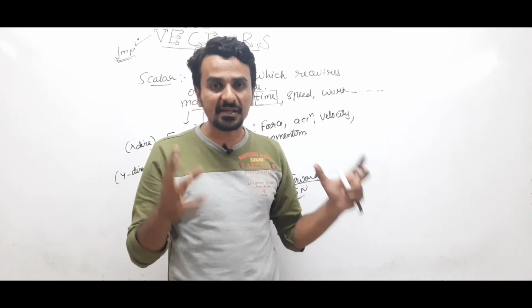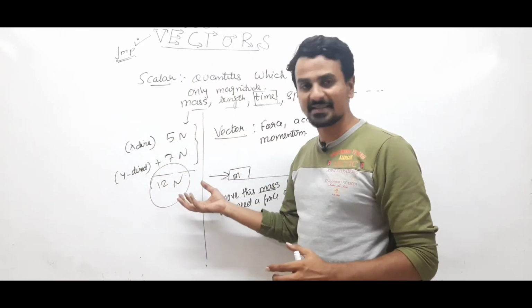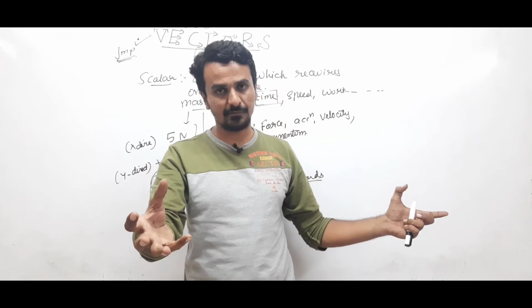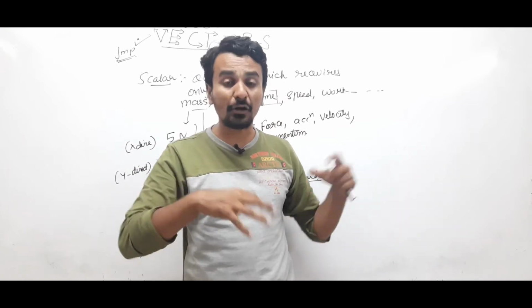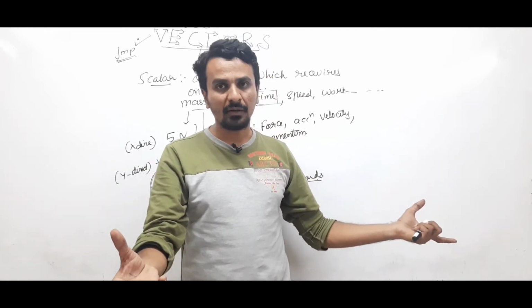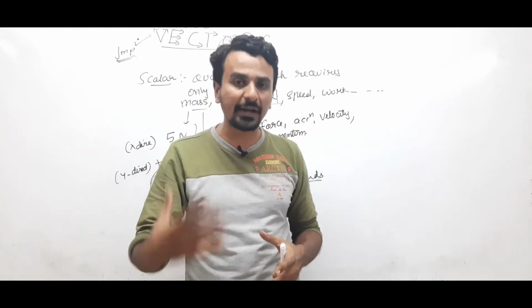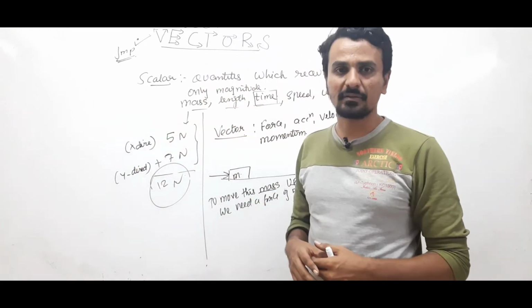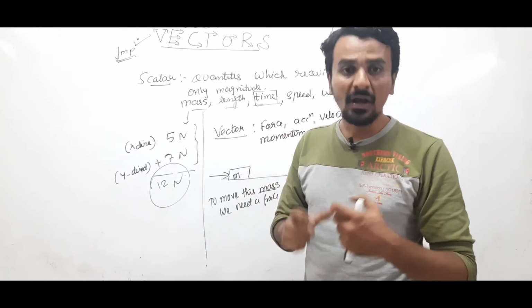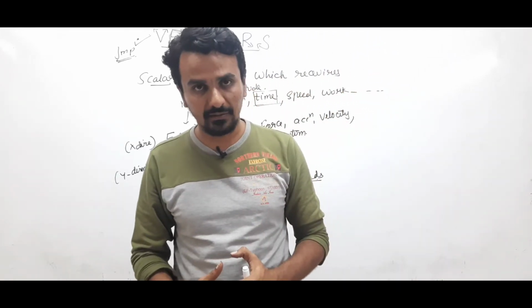That means just as we have added the masses, we cannot add these forces. We cannot add 5 plus 5. That is not obeyed by vectors, and that is why this chapter is given to how to add vector quantities.